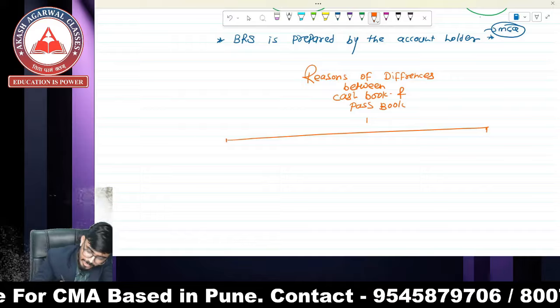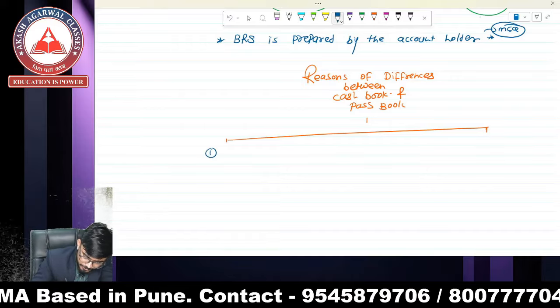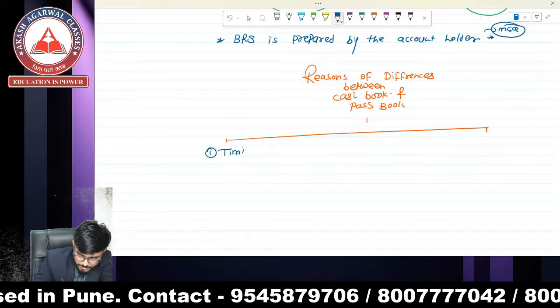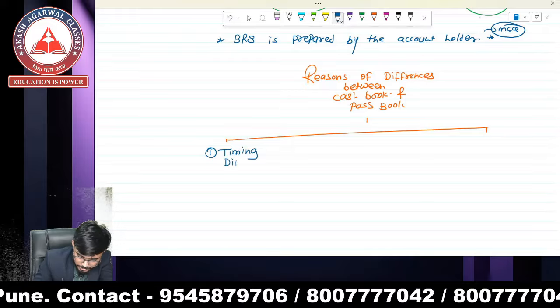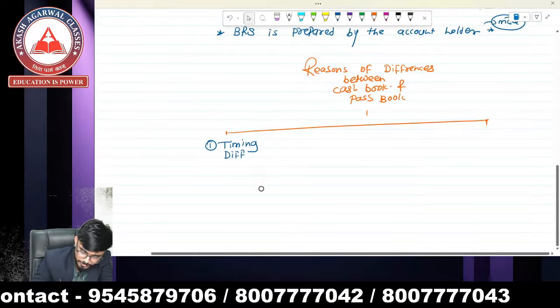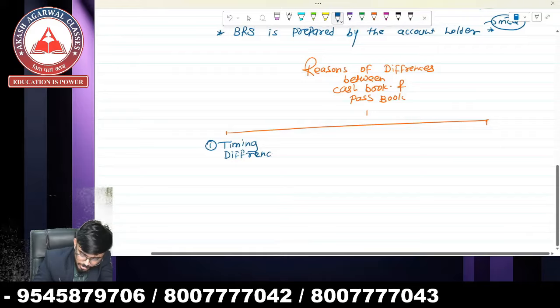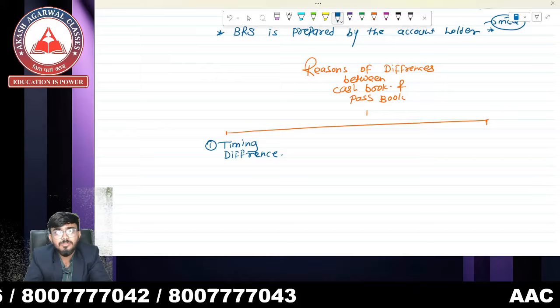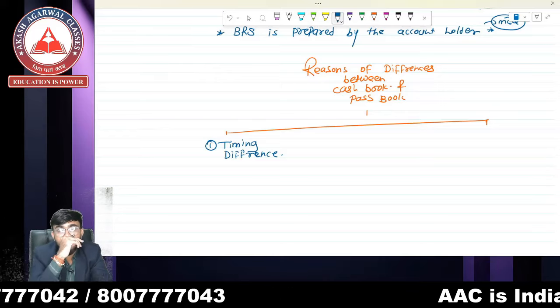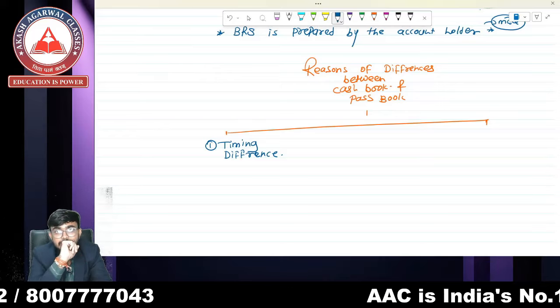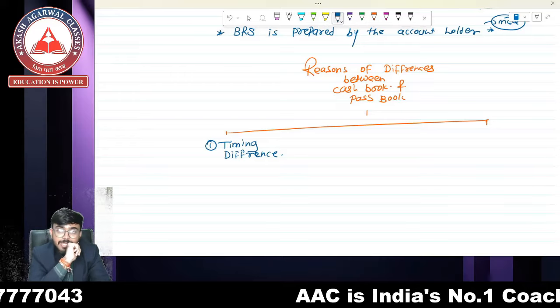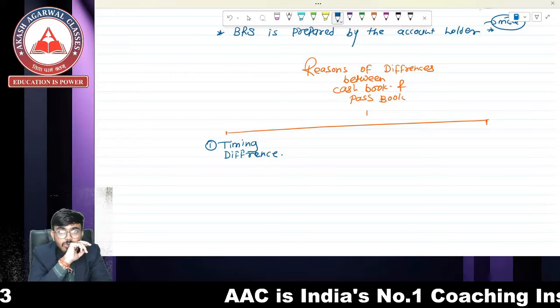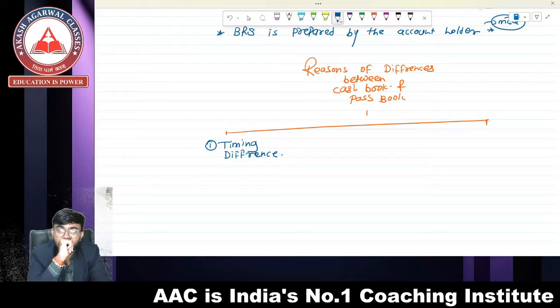The first one is timing difference. Sir, what is the meaning of timing difference, and why, because of timing difference, is there a difference between cash book and passbook?